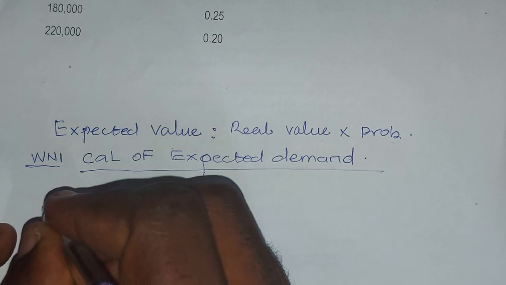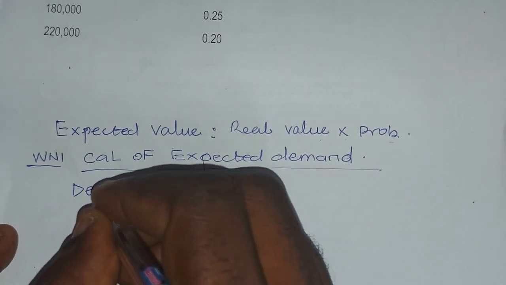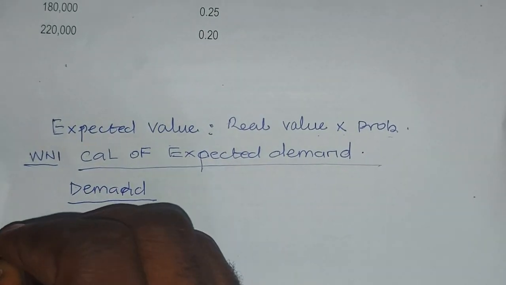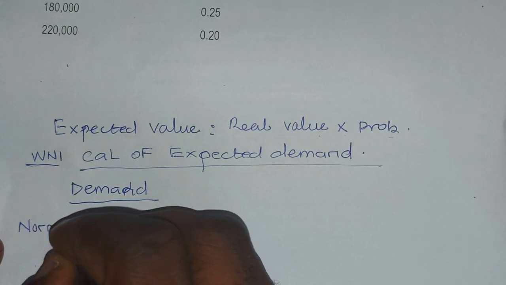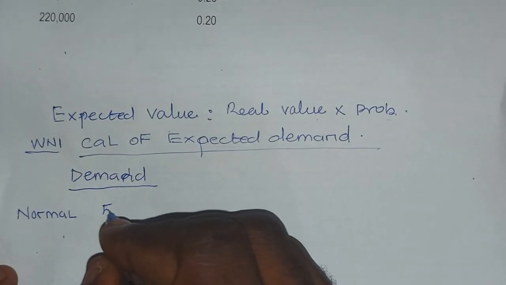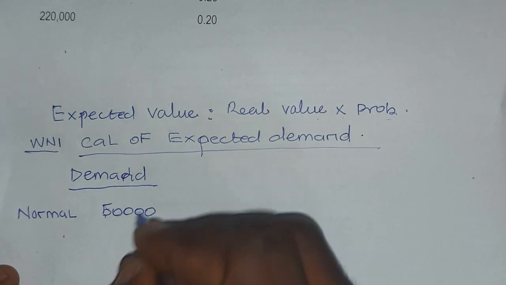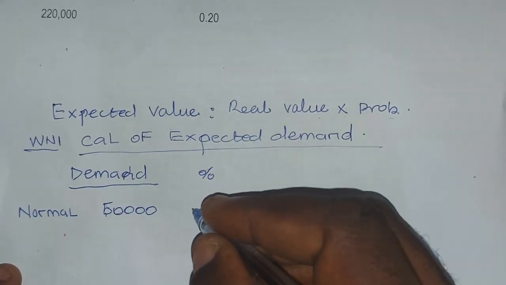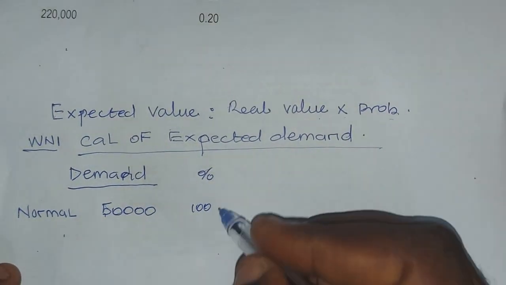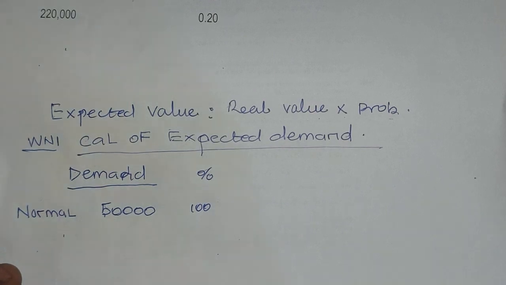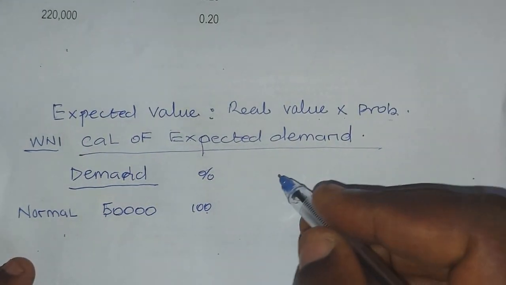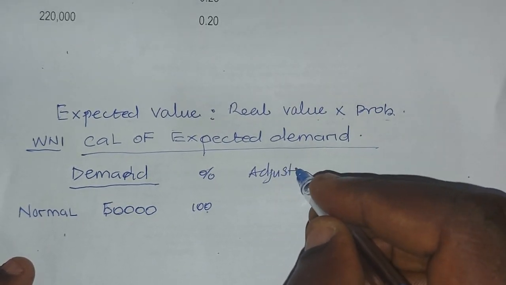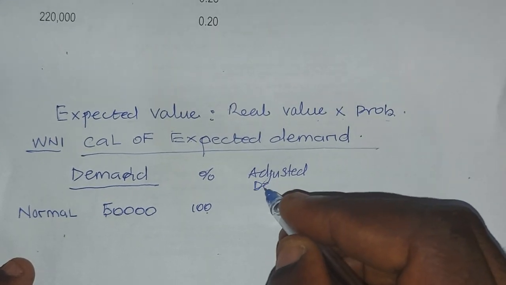You have your demand at the normal, and it is 50,000 units. Then at the normal, the percentage is assumed to be 100%. Then the adjusted, you have to adjust some things here, so you have the adjusted demand.